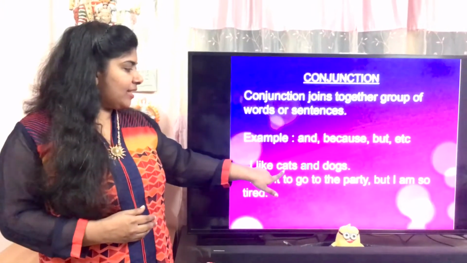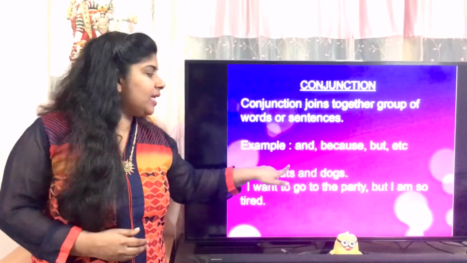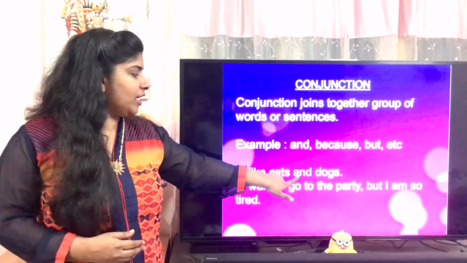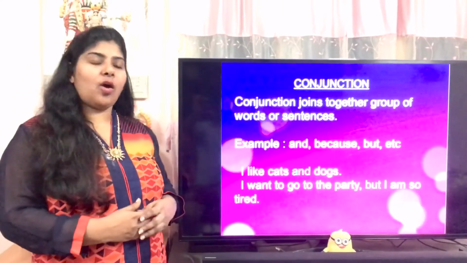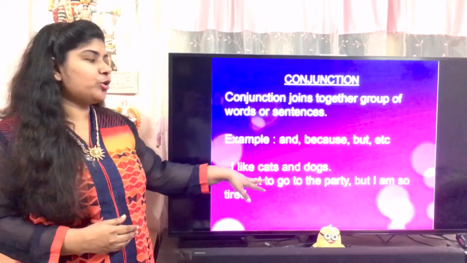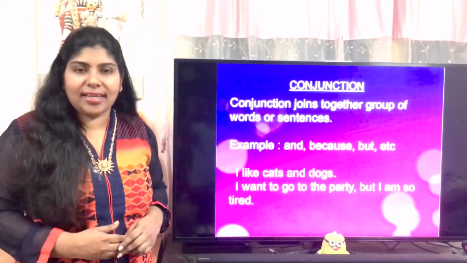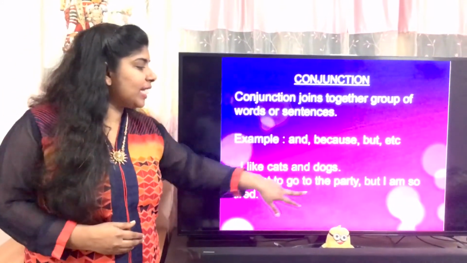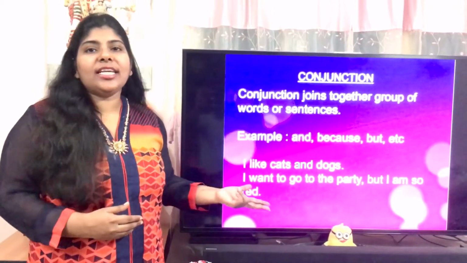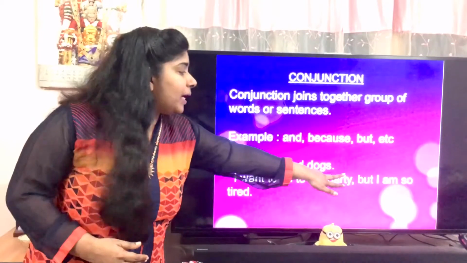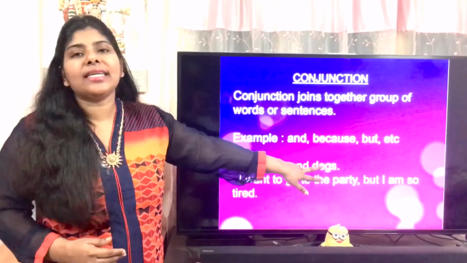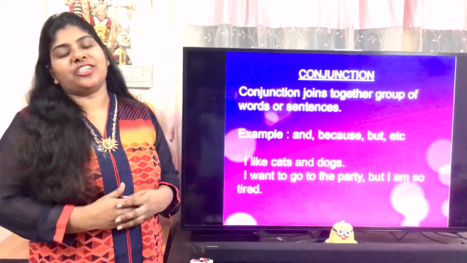See here, cats, dogs. These two words are joined with the conjunction and. The next one: I want to go to the party, but I'm so tired. So these are two sentences, joined with the conjunction but. But is acting as a conjunction.